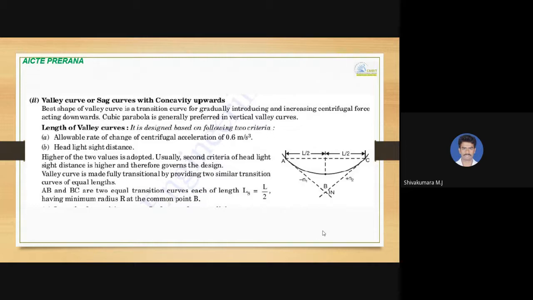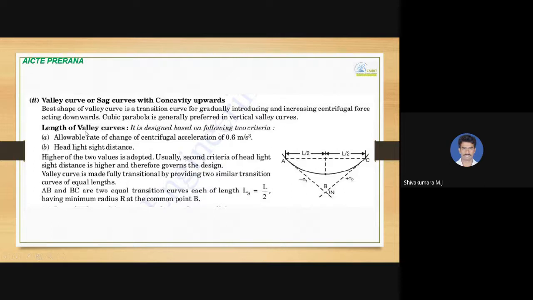And then another case, where concavity upward comes and convexity goes downwards: valley curves, or sag curves, we call them. A descending gradient meets an ascending grade over here. The best shape of a valley curve is a transition curve, for gradually introducing and increasing the centrifugal force acting downwards. So a cubic parabola is generally preferred in vertical valley curves.